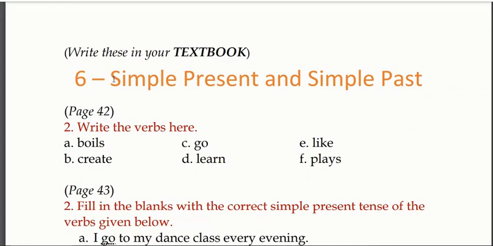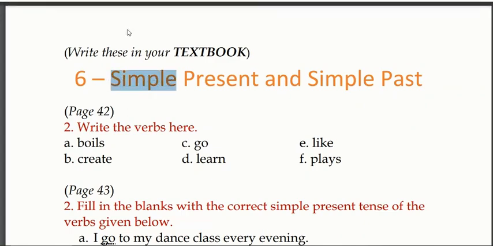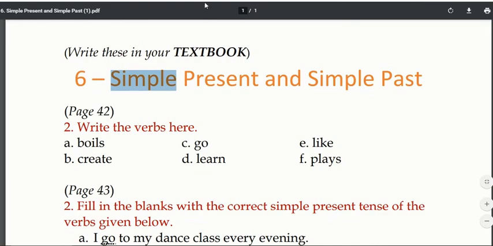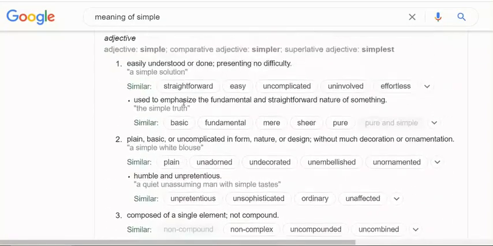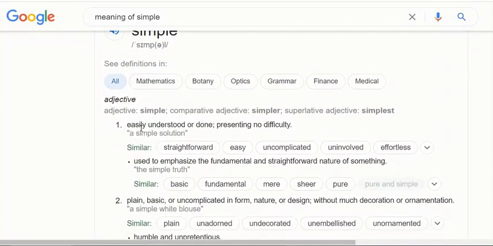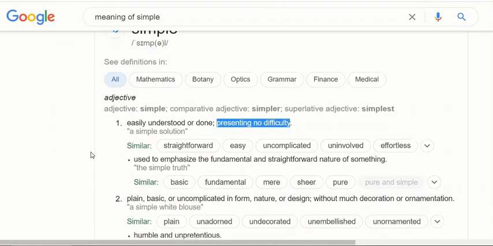First of all, what is the meaning of simple? You must have already heard this word. Now let me show you using Google itself. Now you can see the meaning of simple is what? Easily understood or done. Now if you say that in Hindi it will be जो आसानी से हमें समझ में आए या किया जा सके, and presenting no difficulty, that means it is easy.